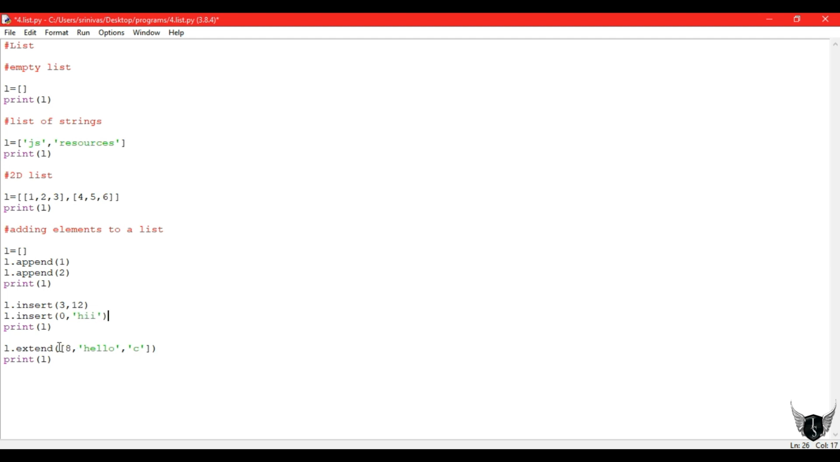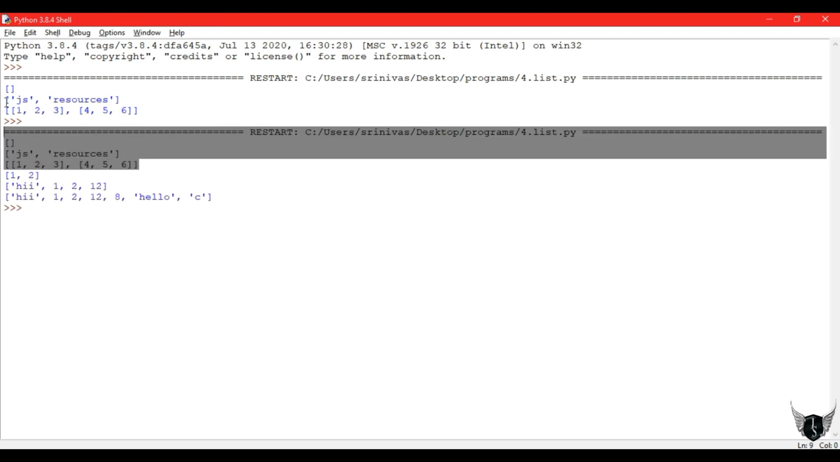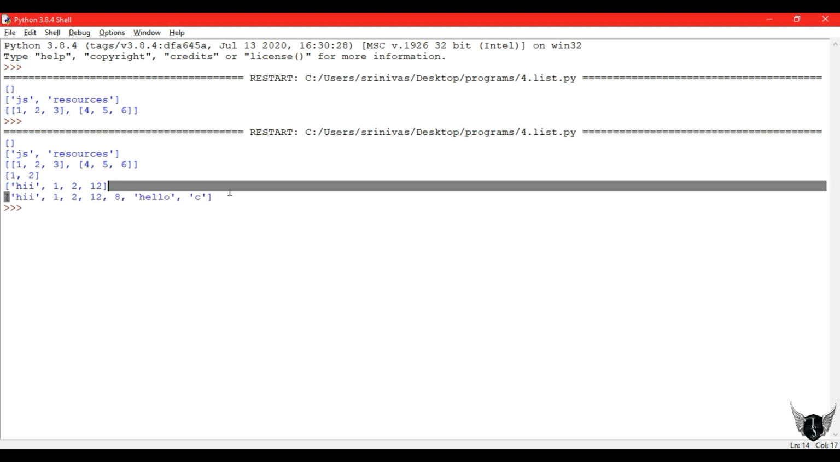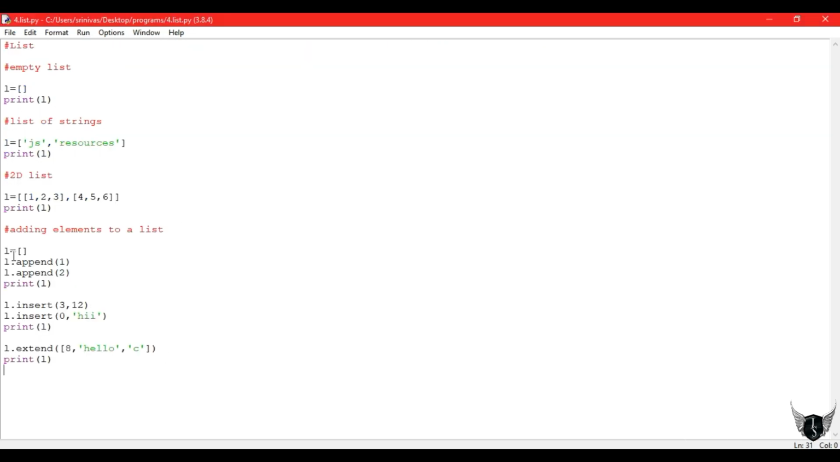So I am replacing 1 with high using insert, and the whole list will be added to the previous list using extend. So here we got an empty list, this is the previous output, and I have appended 1 and 2, and in place of the 0th index I have inserted high and 12 at the third position. And next I have added 8, hello, and C. I have extended my previous list.